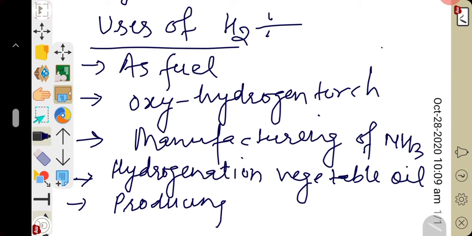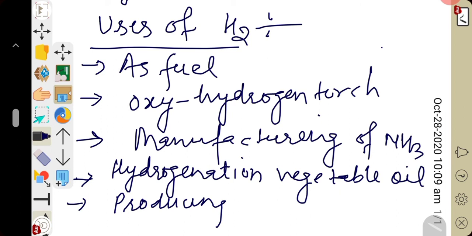Right? So what is the use of hydrogen in hydrogenation of vegetable oil? It is used to produce vanaspati ghee from vegetable oils like groundnut oil and coconut oil. This process occurs, as I told you all, in the presence of finely divided powder of nickel or platinum or palladium, which acts as a catalyst. And this process requires very high pressure and temperature. Temperature of almost 200 degrees Celsius is required to perform the process of hydrogenation of vegetable oils.